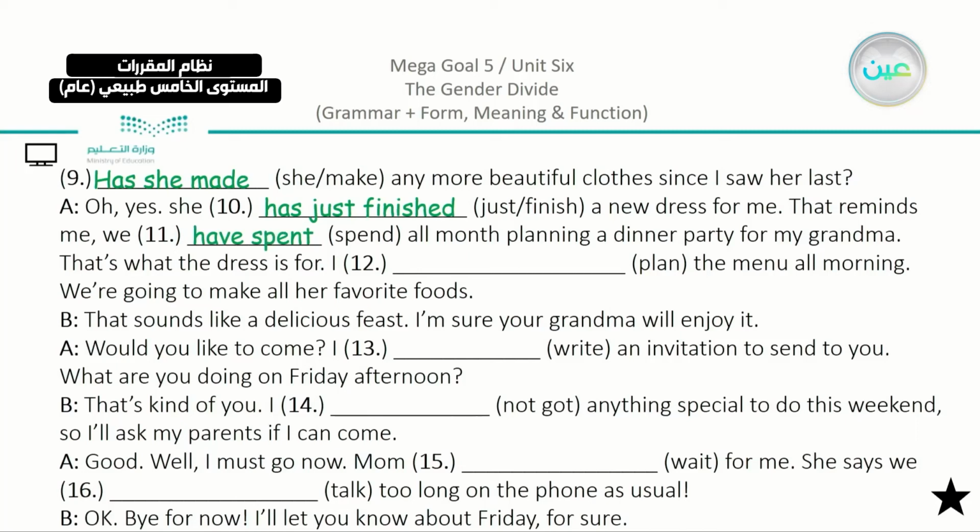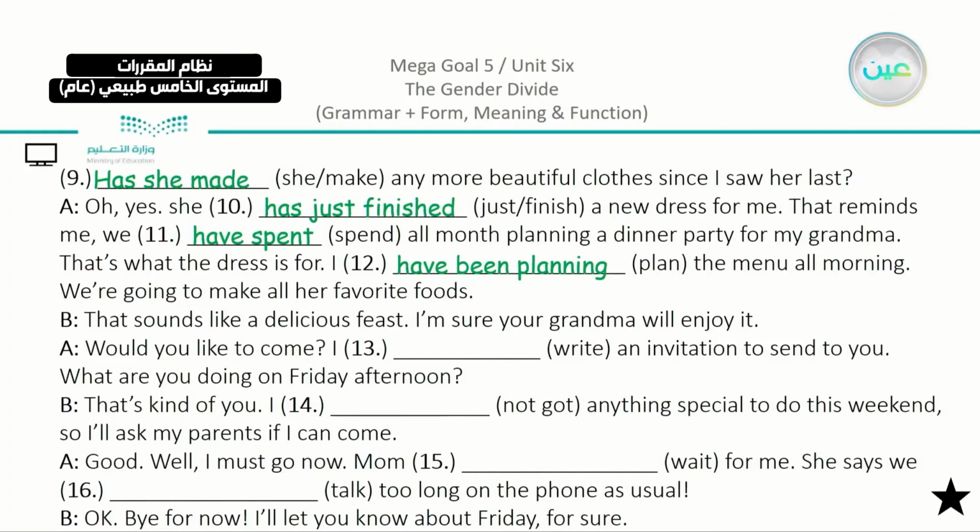That's what the dress is for. I have been planning the menu all morning. Now, using "all morning" in the sentence indicates time. We're going to make all her favorite foods. That sounds like a delicious feast. I'm sure your grandma will enjoy it.